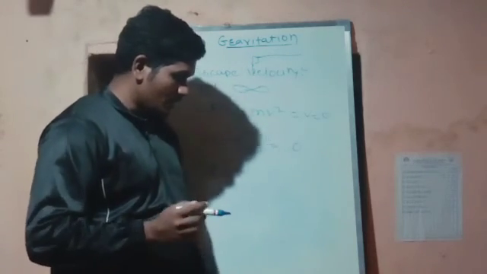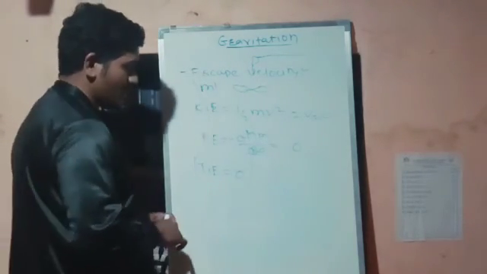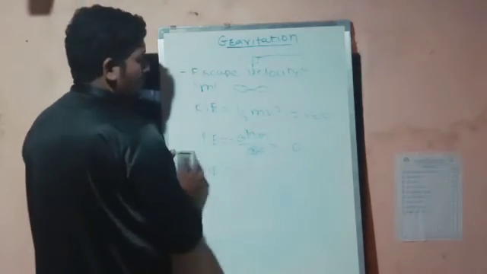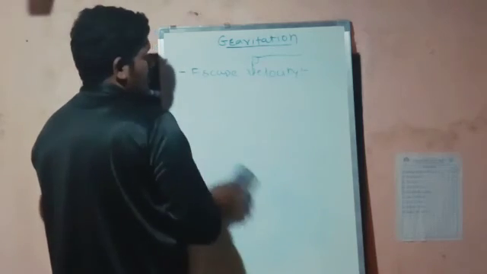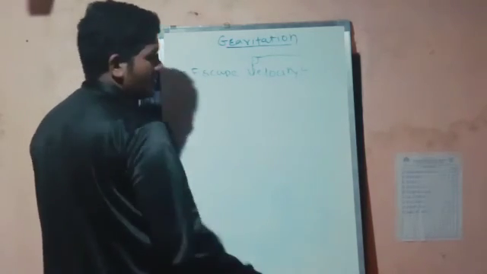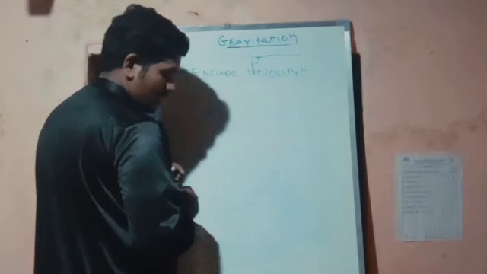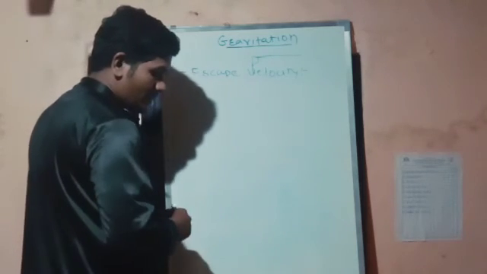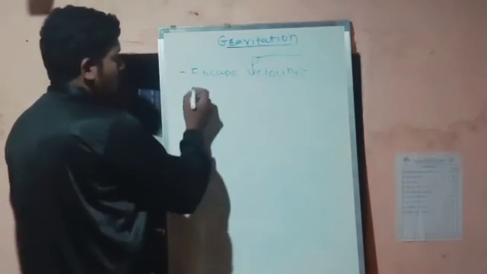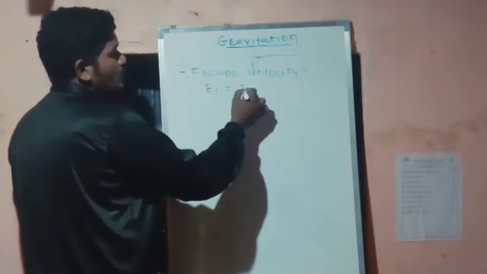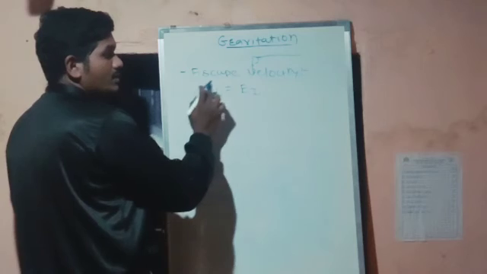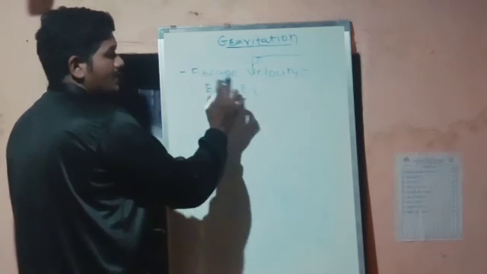Now these are the E1 and E2 we have to consider. The first case is for the mass m at the surface of the Earth, and now we have seen it at infinite height. Now we will just equate them. E1 is at the surface of the Earth, E2 is at infinite height.